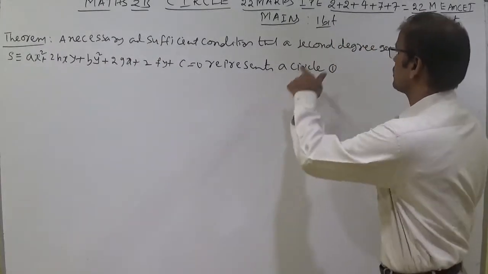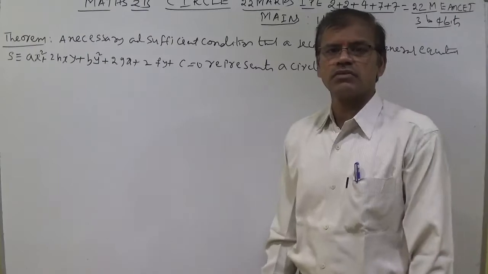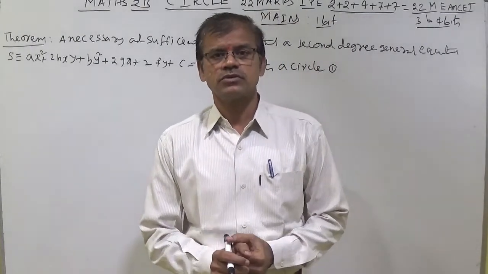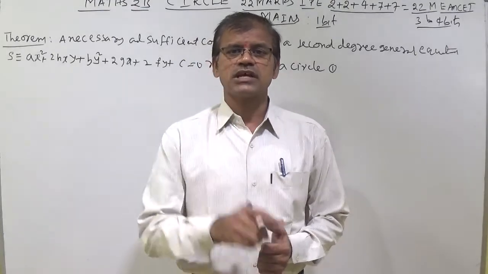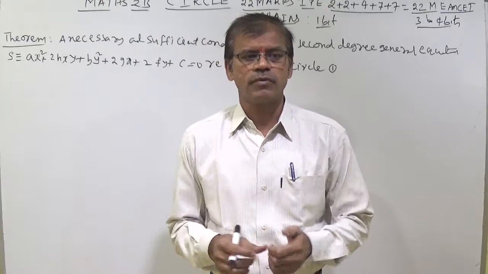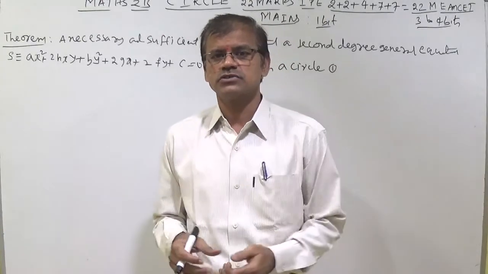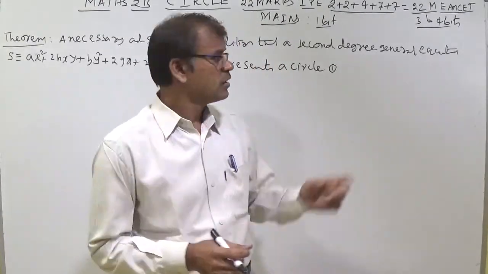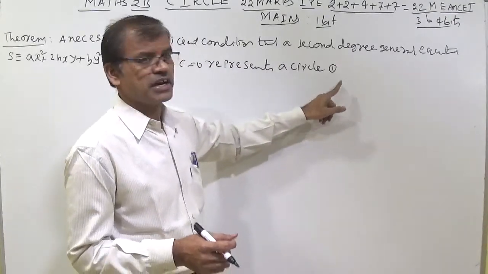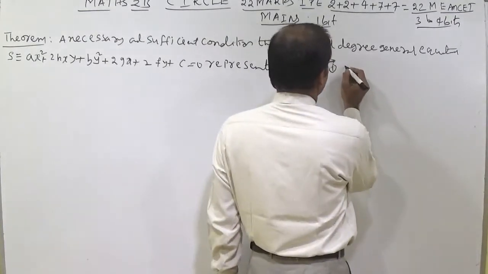Otherwise, you should write it this way: a second degree general equation represents a circle if and only if, that is, LHS to RHS and RHS to LHS. Whenever we have a necessary and sufficient condition, simply you should write the conditions for a circle.